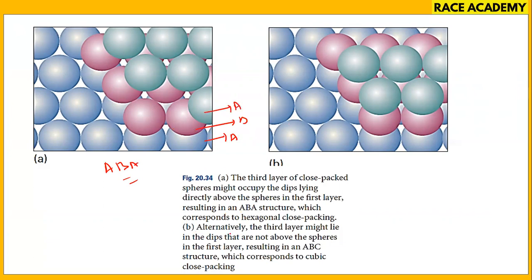Coming to the alternative structure: the third layer might be lying in the dips that are not above the spheres in the first layer, resulting in the ABC structure, which corresponds to cubic closed packing. A, B, C, like this.